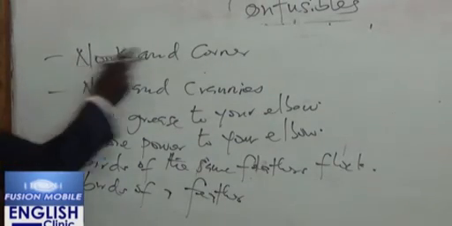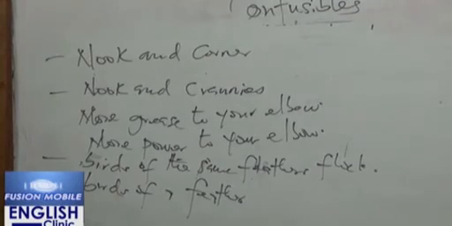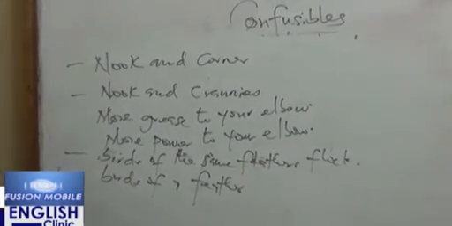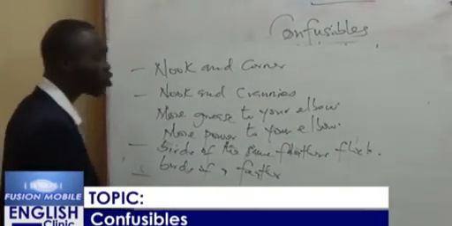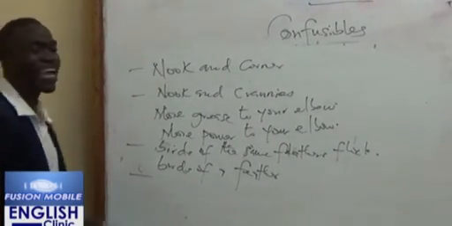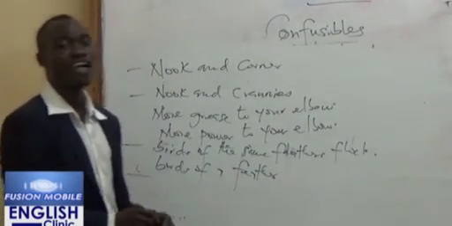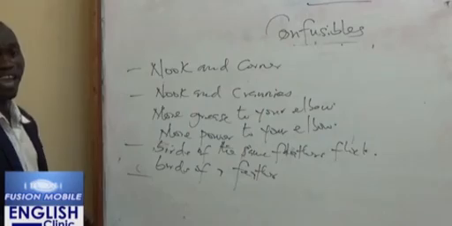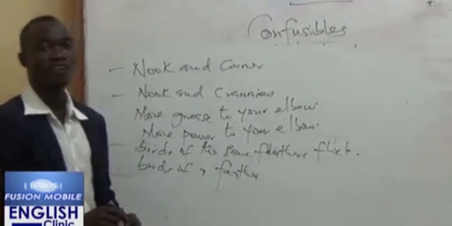So we don't say nook and corner, but we say nook and crannies. We don't say more grease to your elbow, but we say more power to your elbow. We don't say birds of the same feather, but we say birds of a feather. Now, that is another expression that we normally also use. We say you can't eat your cake and have it. It's a wrong expression. It is you can't have your cake and eat it. So this concludes our discussion of confusibles.